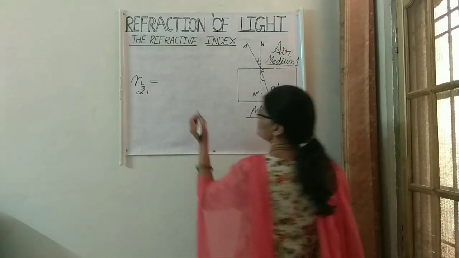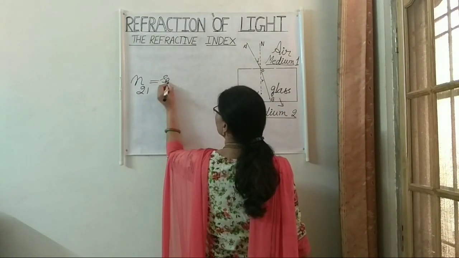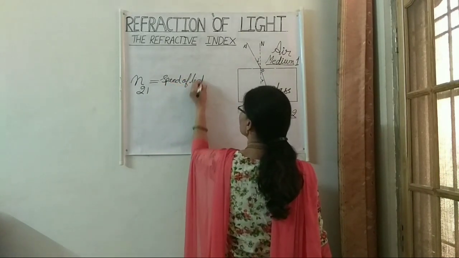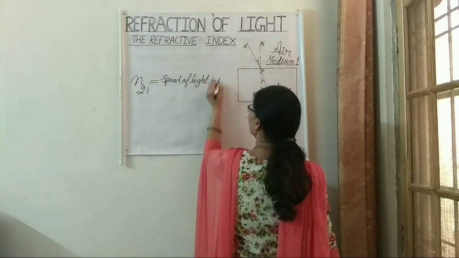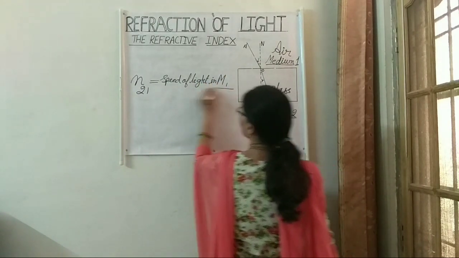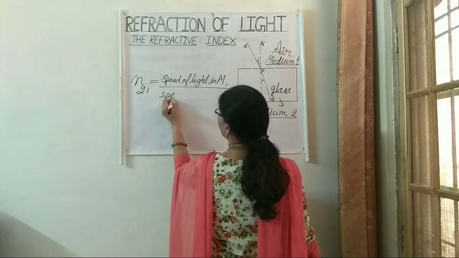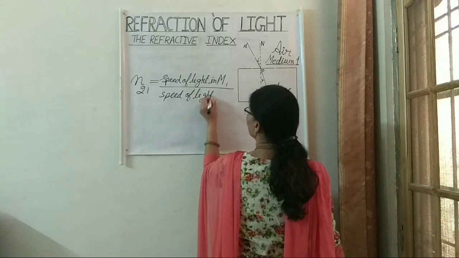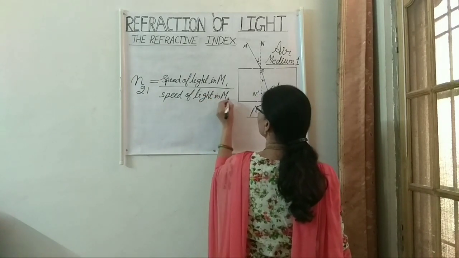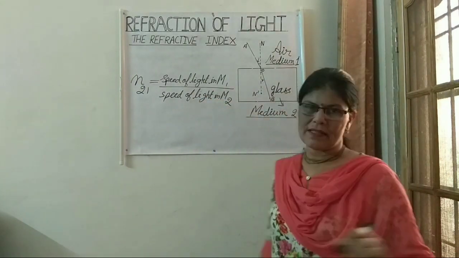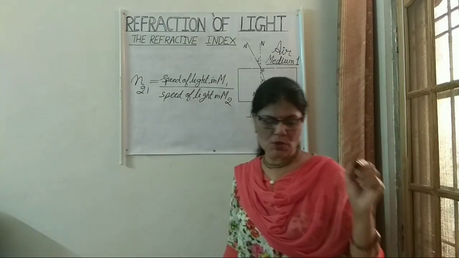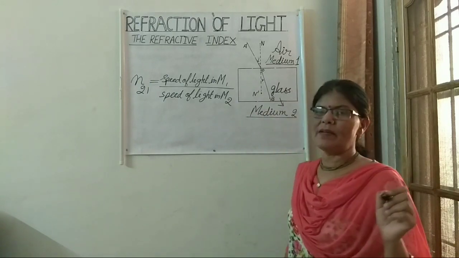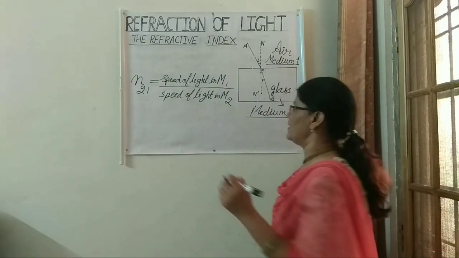This is equal to speed of light in medium 1 upon speed of light in medium 2.